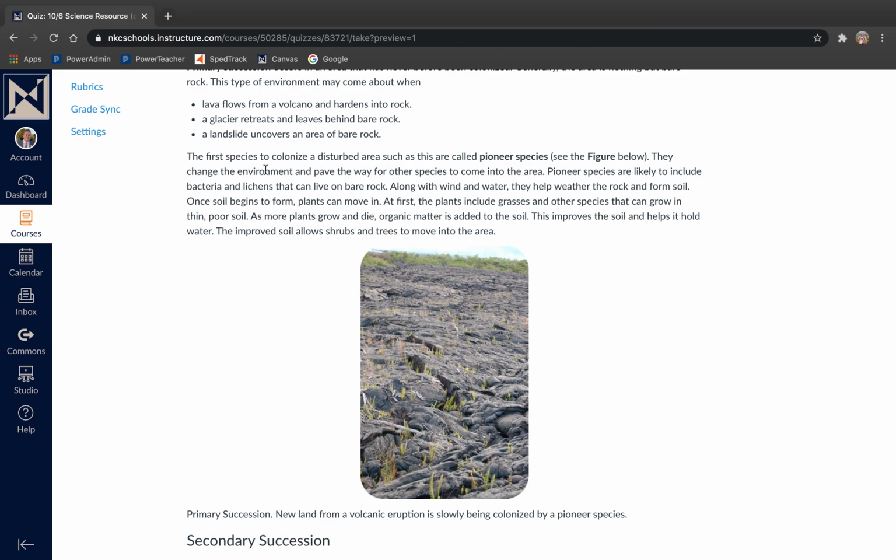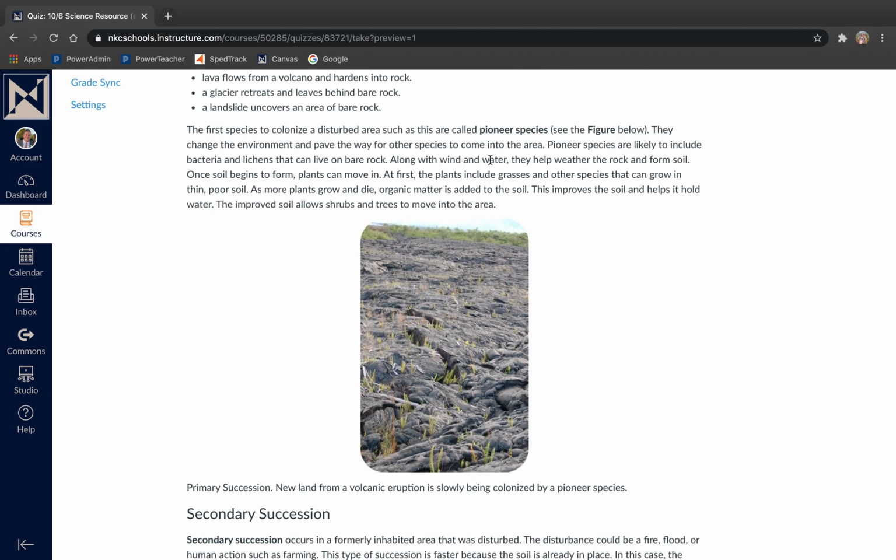The first species to colonize a disturbed area such as this are called pioneer species. See the figure below. They change the environment and pave the way for other species to come into the area. Pioneer species are likely to include bacteria and lichens that can live on the bare rock. Along with the wind and water, they help weather the rock and form soil.